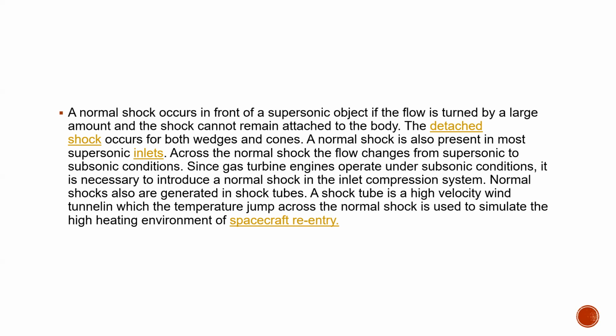Across the normal shock, the flow changes from a supersonic to a subsonic condition. Since gas turbine engines operate under a supersonic condition, it is necessary to introduce a normal shock wave in the inlet compression system. Normal shock waves are generated in a shock tube. A shock tube is a very high velocity wind tunnel in which the temperature jump across the normal shock is used to simulate a high heating environment, like spacecraft re-entry.